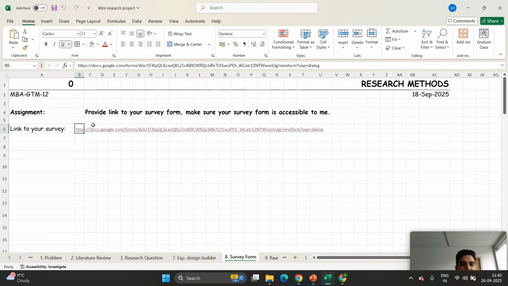And I made a survey from these attributes.